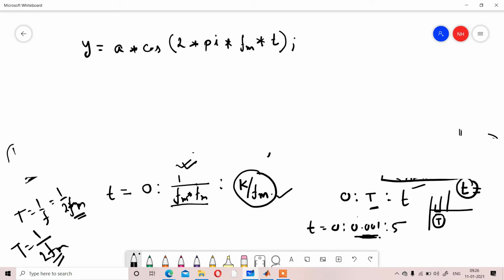The output is defined with respect to the maximum frequency fm and t. That defines whatever initial input you are taking, that is the input wave.